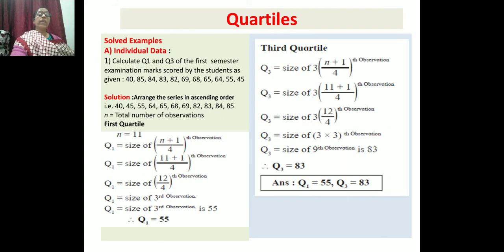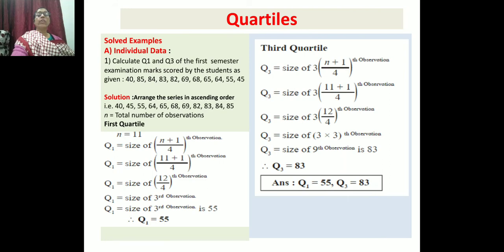In the same way, we calculate Q3. Q3 is equal to size of 3 into (n plus 1) upon 4. Here n is 11, plus 1 is 12, divided by 4, which is 3.